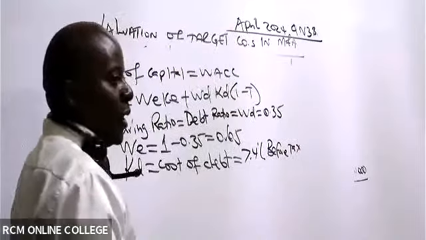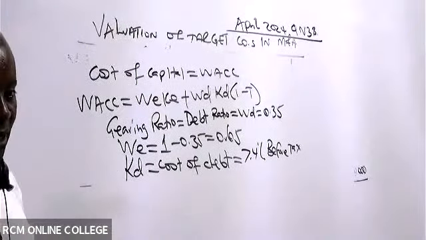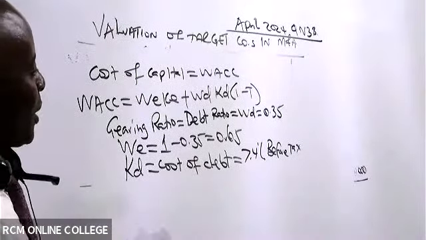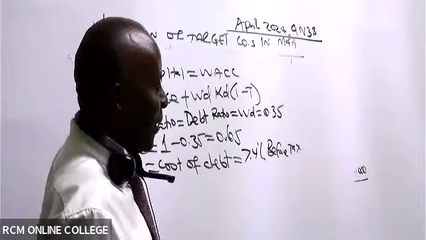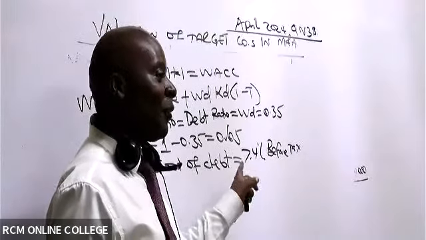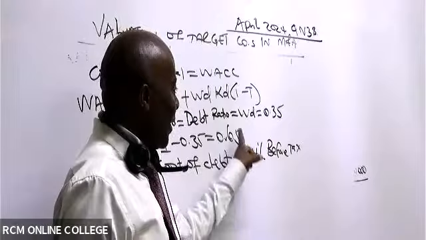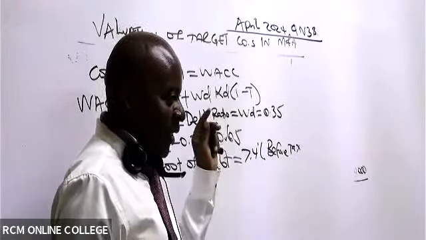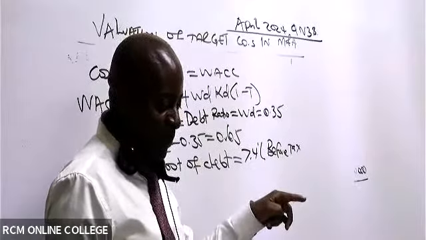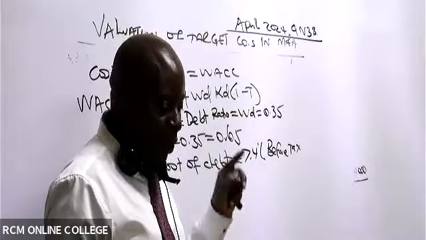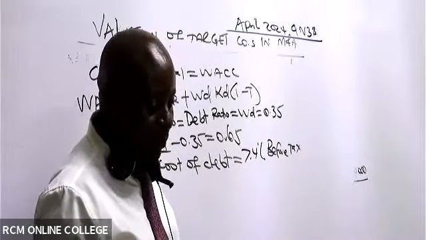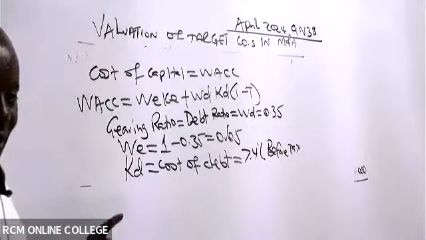If I'm the one who was setting this, I would have said after tax. And when I say after tax, I'm so sure I will be able to catch some of the students, because even when you tell them after tax, they'll still go ahead and say 7.4 times 0.7. You catch them. A good examiner should always have an objective of catching students red-handed.